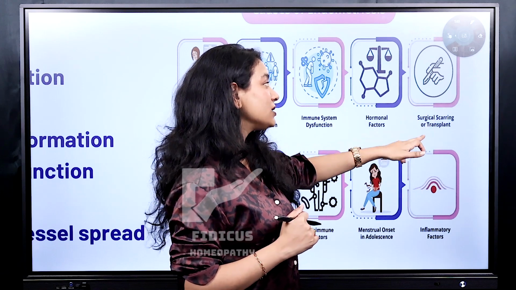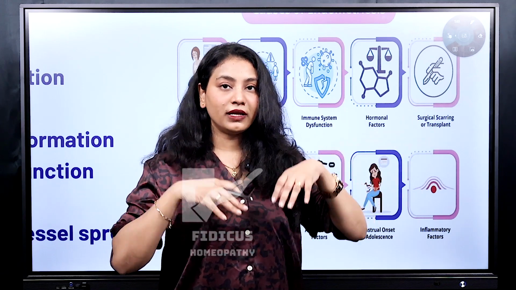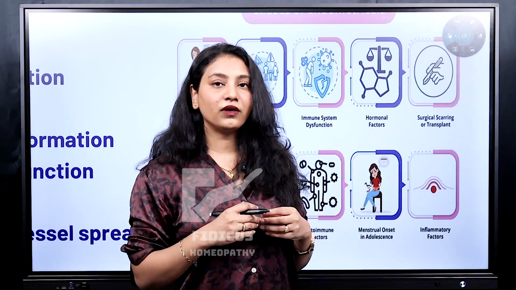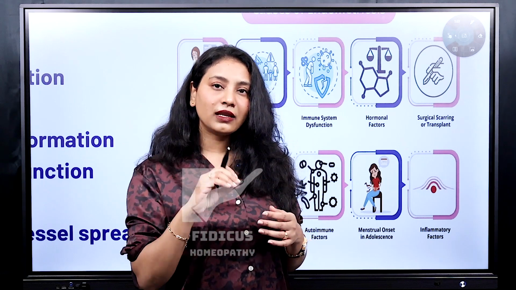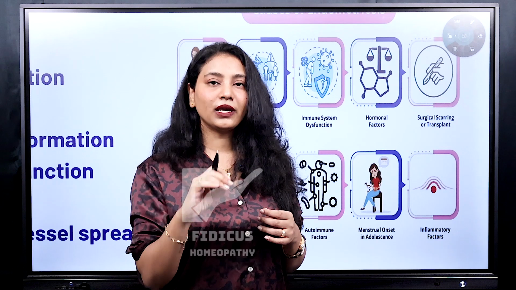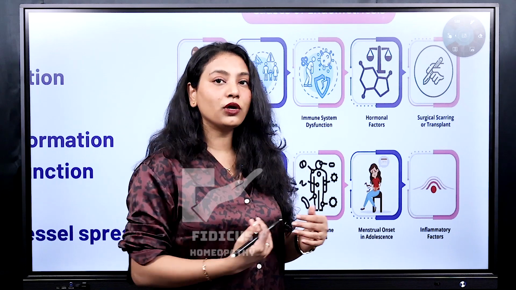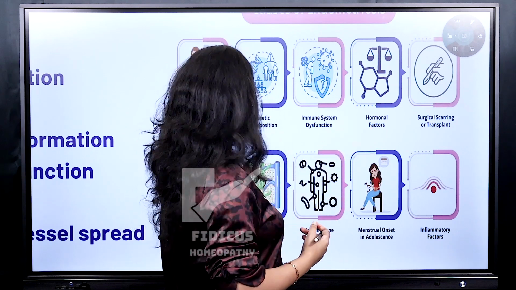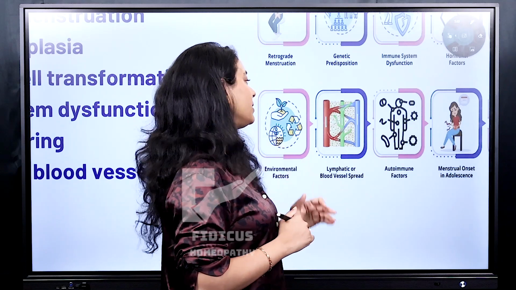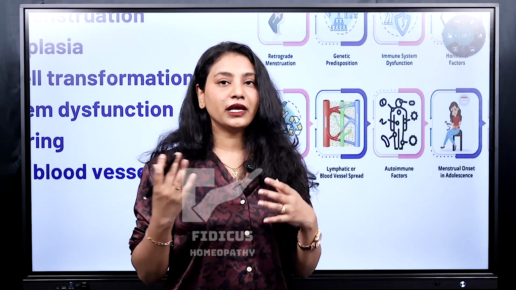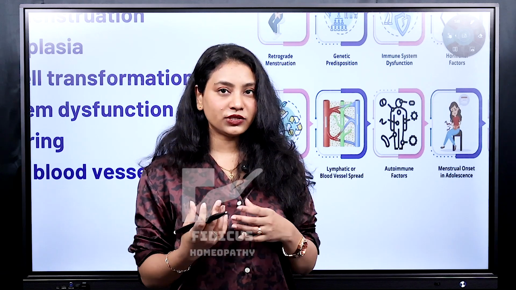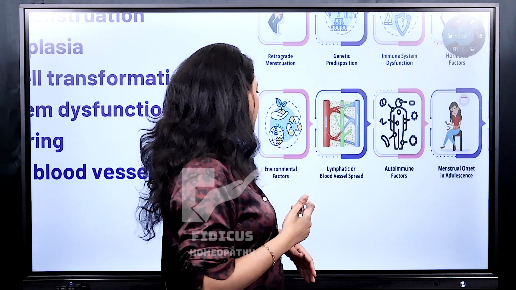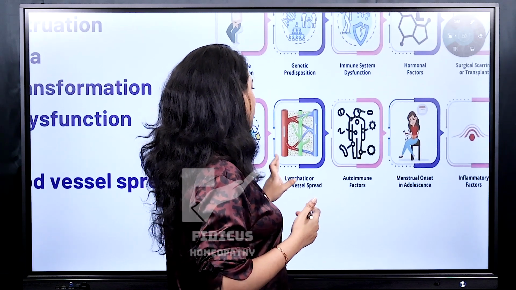Surgical scarring or transplant. For example, if you are getting a hysterectomy or a C-section done, then during that surgery there can be a chance that your endometrial tissue can be lodged somewhere else or near your peritoneum, leading into endometriosis. Environmental factors. What are environmental factors? Certain chemicals that we are exposed to, chlorofluorohydrocarbons and all of that stuff, can cause hormonal disruption, leading into endometriosis.